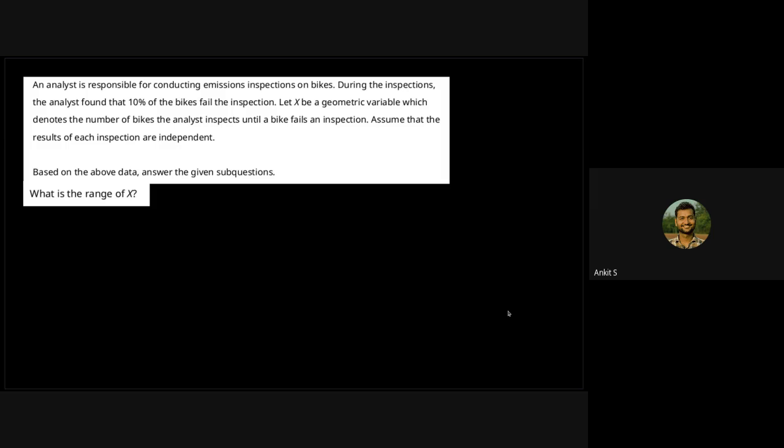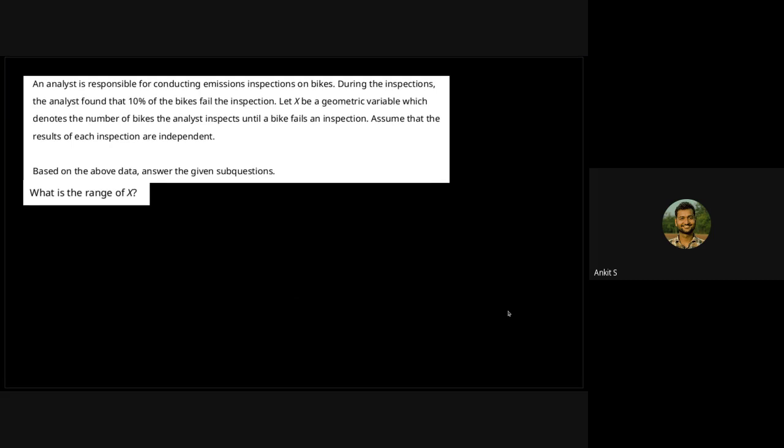During the inspections, the analyst found that 10% of the bikes failed the inspection. Let X be a geometric random variable which denotes the number of bikes the analyst inspects until a bike fails an inspection. Assume that the results of each inspection are independent. Based on the above data, we have to answer a few questions. So what is the range of X?